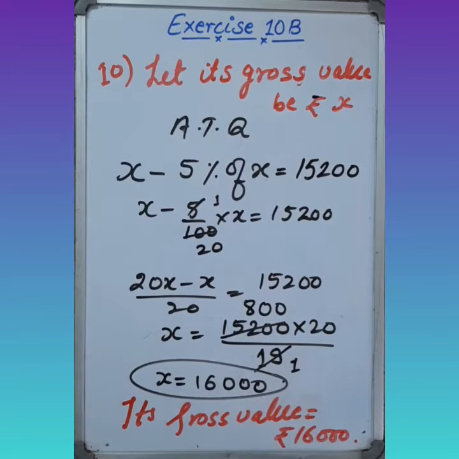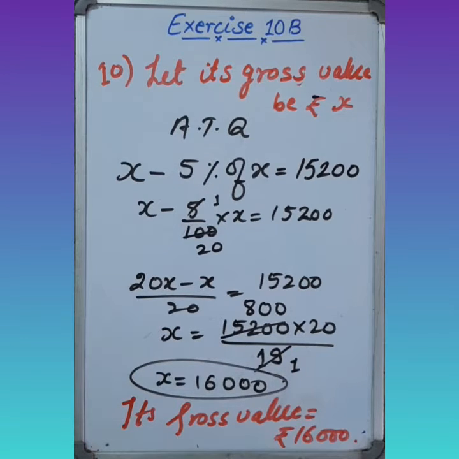Now come to question number 11. Gunpowder contains 75% nitrate and 10% sulfur, and the rest is charcoal. Find the amount of charcoal in 8 kg of gunpowder.